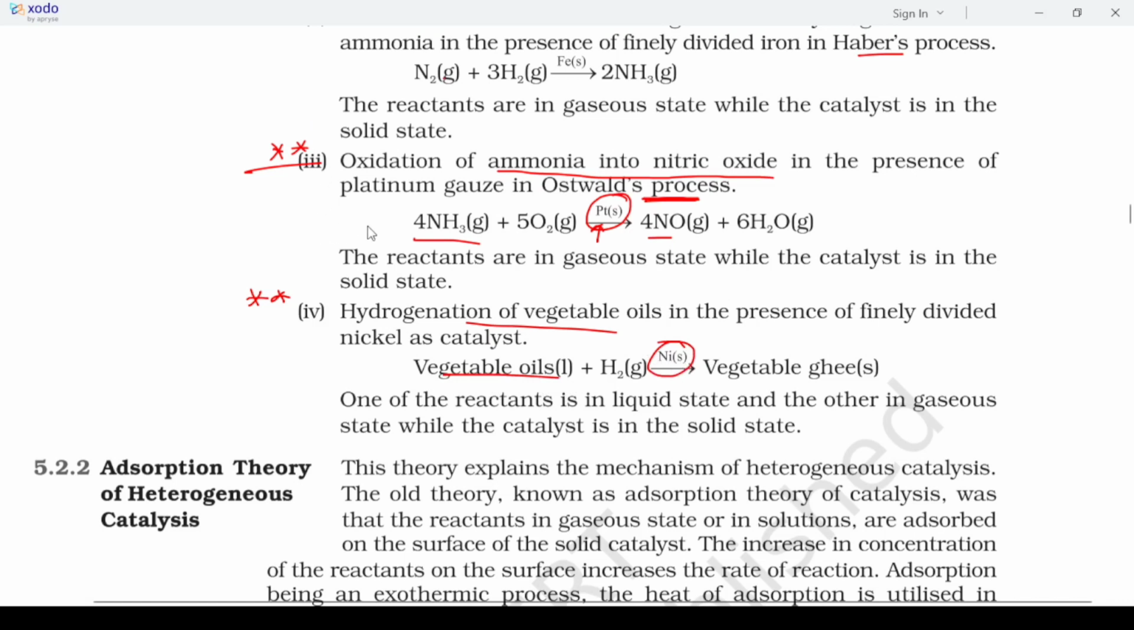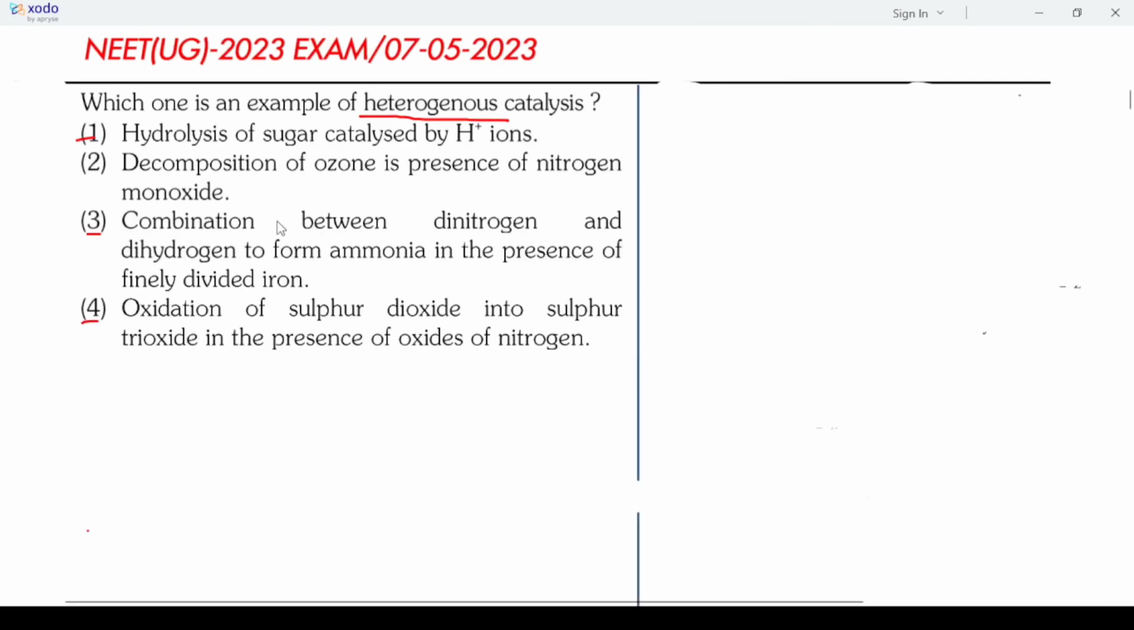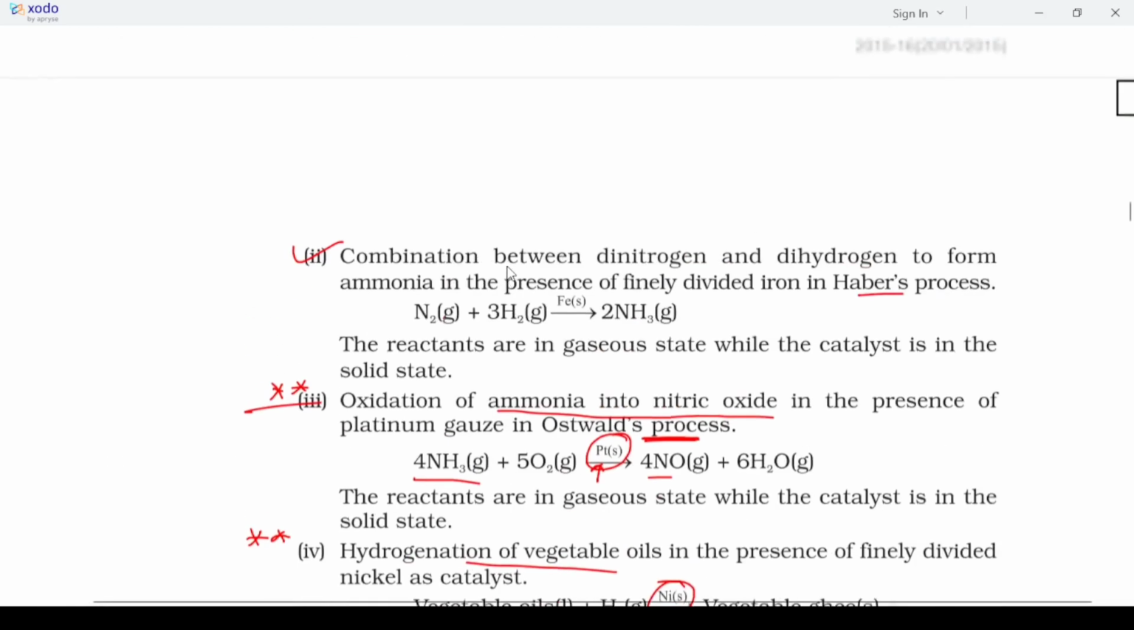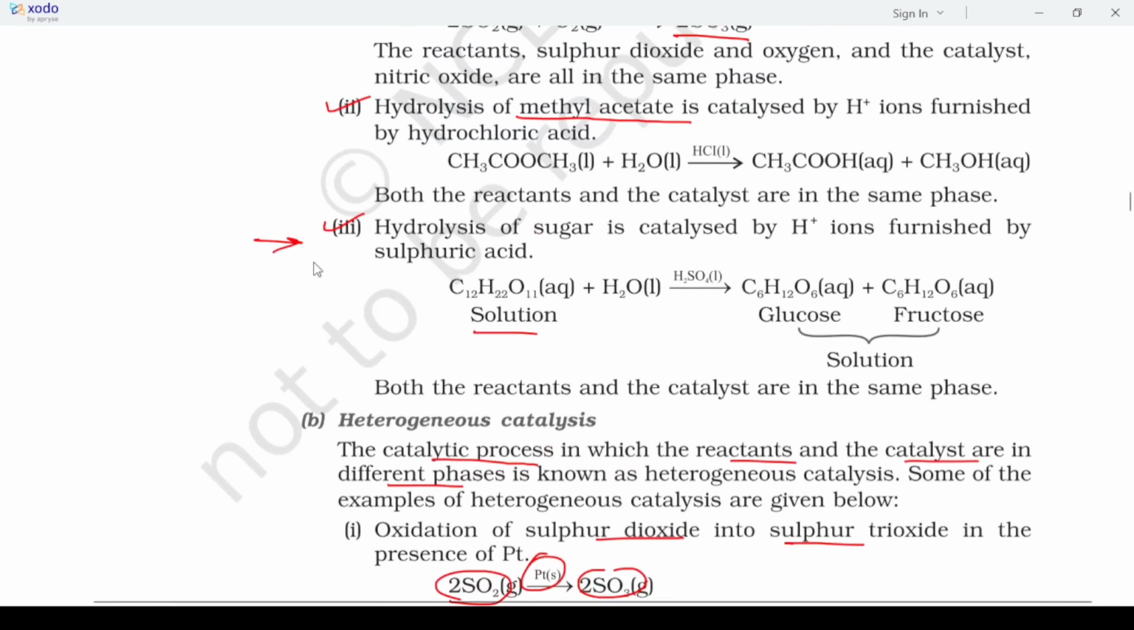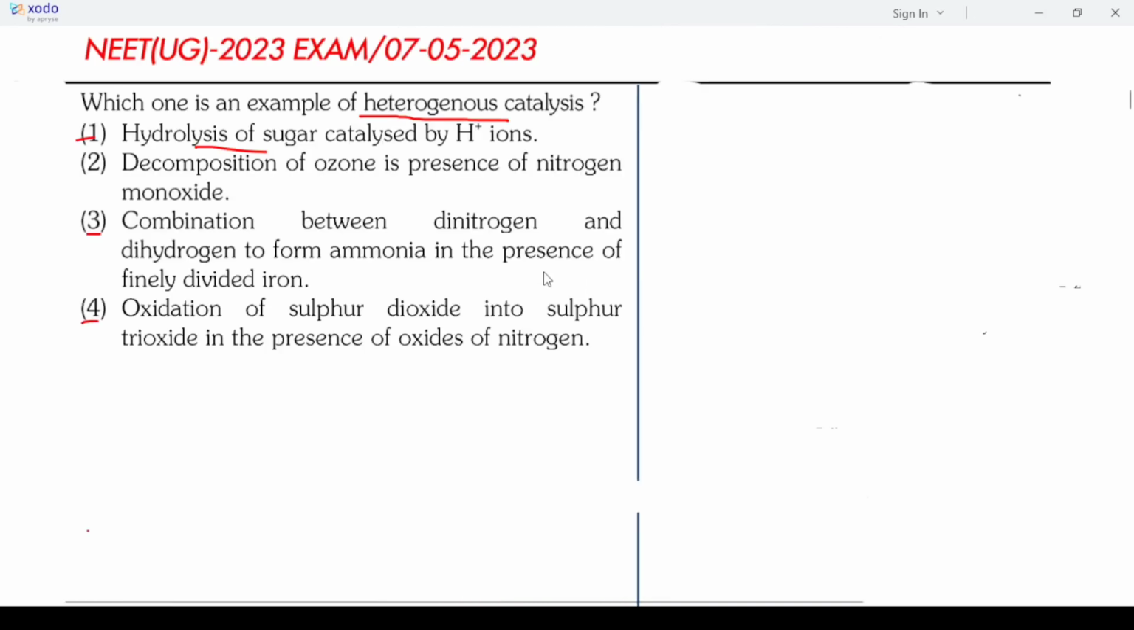Okay, now check the question. In this question, you can see the first one given is hydrolysis of sugar. You know that hydrolysis of sugar is your third example. So hydrolysis of sugar is a homogeneous catalyst. Okay, so this is a homogeneous catalyst.